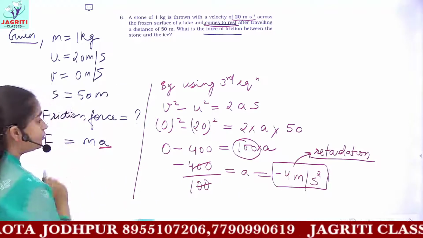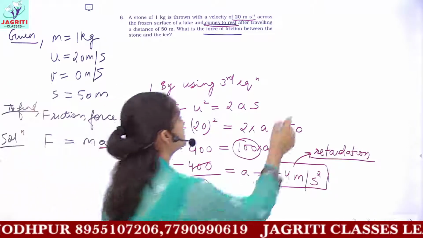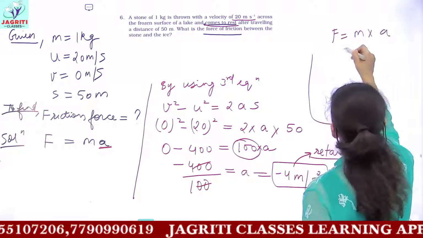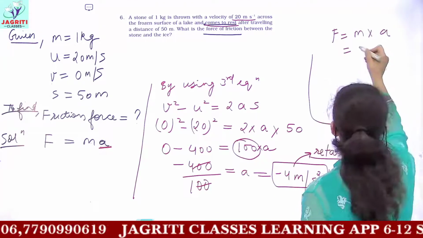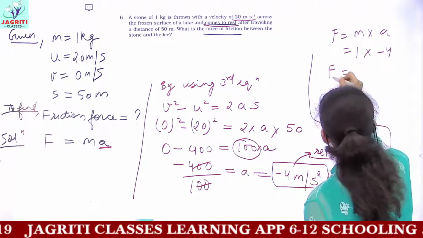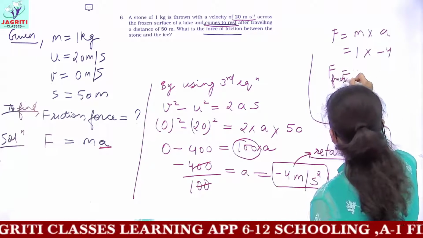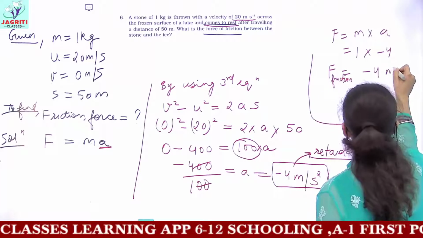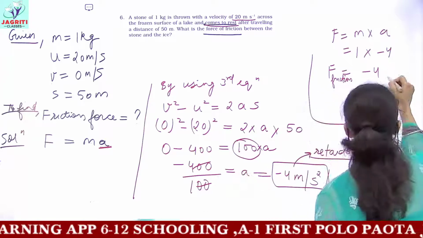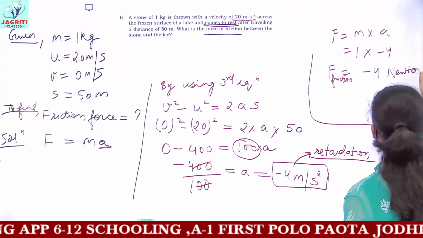So now you have to find the force, and you can easily do this. Force is mass into acceleration. Mass here is 1 kg and acceleration is minus 4. So the force, which is your friction force, okay, we are finding the value of friction, it would be minus 4 Newton. So this gives you the value of force, that is friction force.